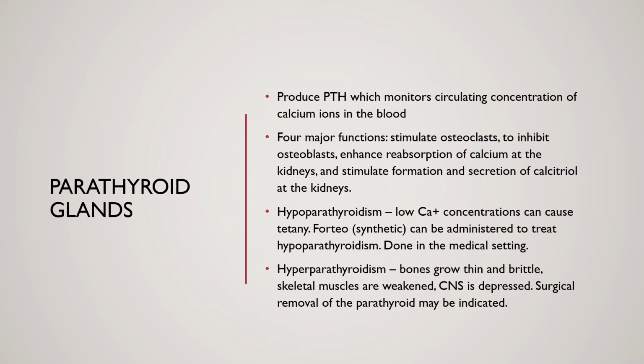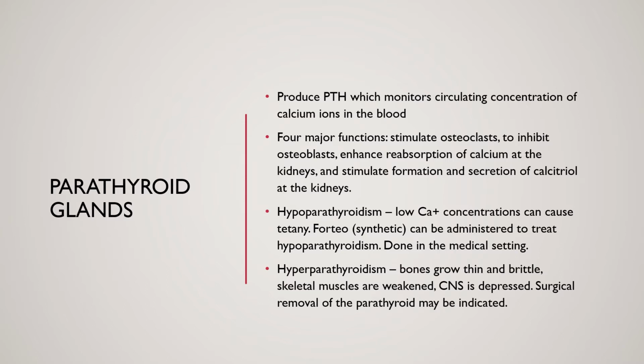And then we have the parathyroid glands. These are actually small, kind of yellowish brown ovals that are embedded in the thyroid. There's usually anywhere from 2 to 12. Most of the population averages about 4 parathyroids in their thyroid. They produce the parathyroid hormone, which monitors circulating concentration of calcium ions in the blood.